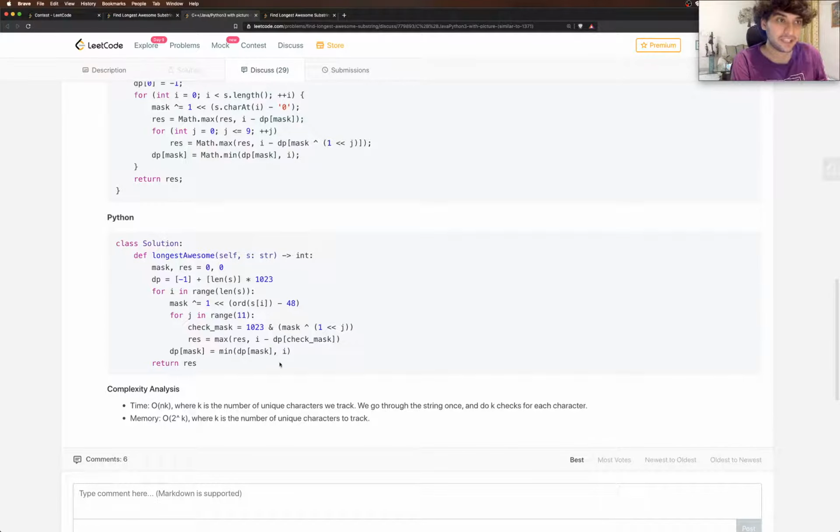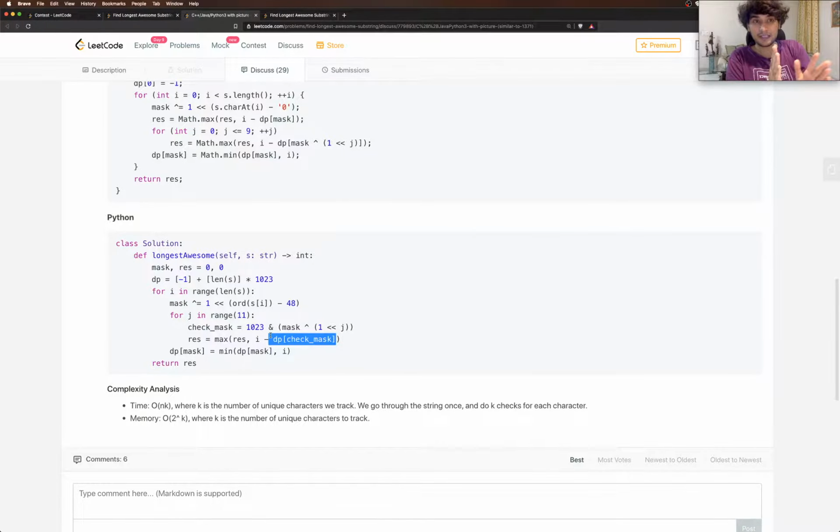So basically, what happens is that the current position that we are at is I. Current index that we are at is I. We're subtracting this from I, dp of check mask. Now, check mask is not what's going to appear in the future, but what has already appeared in the past. So for this position, we're going to check all the past possible bitmaps that we can match it with, and all the past possible bitmaps that we can check it with are in checkmask.